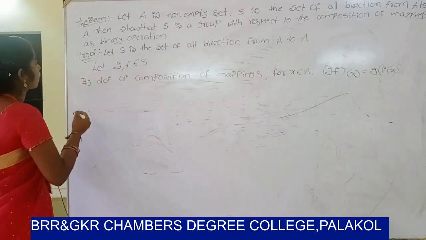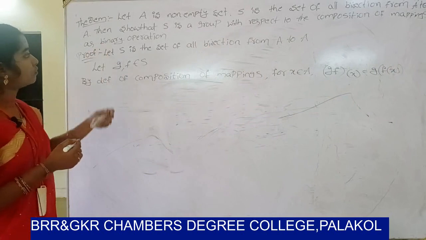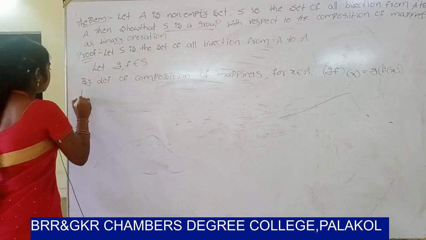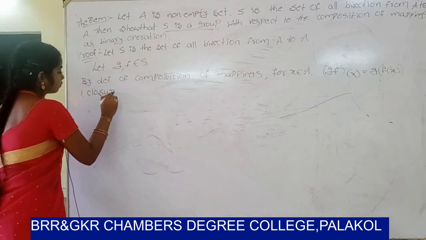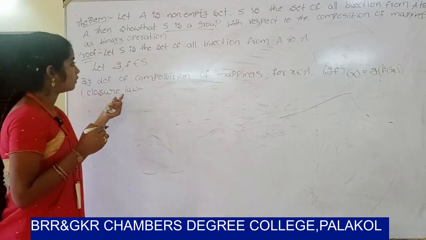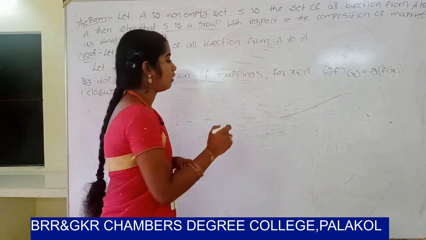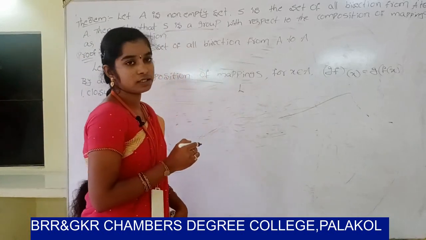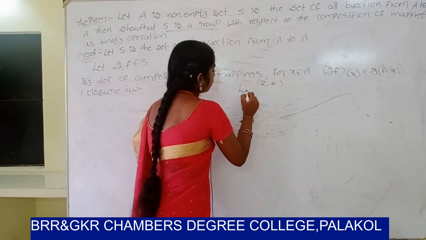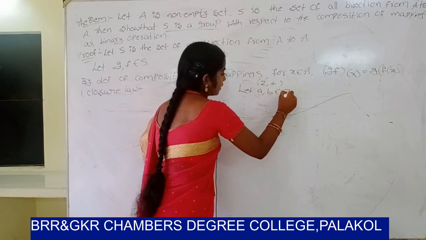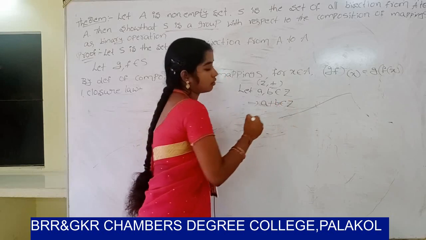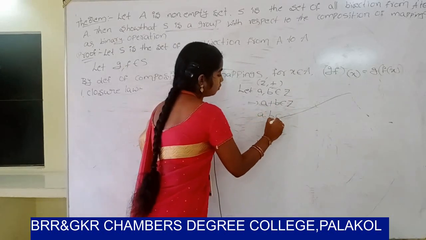We have to show that S is a group. First one, closure law. In general, for an algebraic structure Z with an operation, let a, b belong to Z. That implies in addition, a plus b belongs to Z, and in multiplication, a dot b belongs to Z.